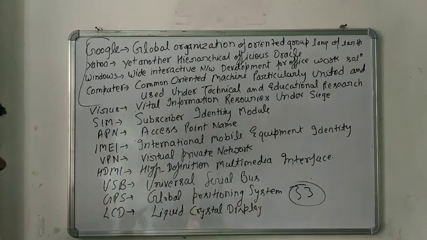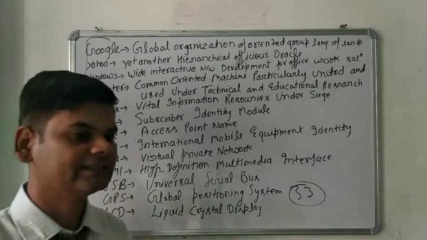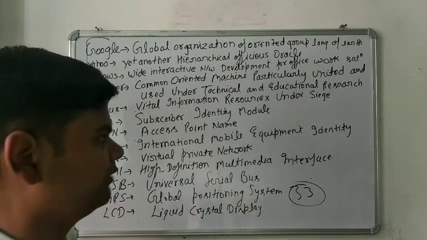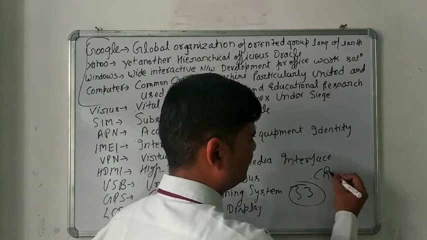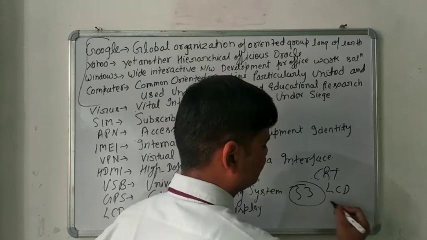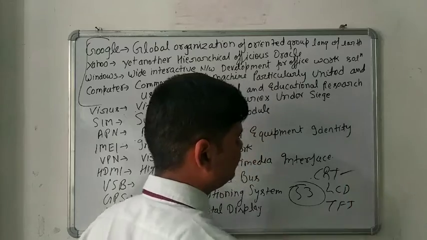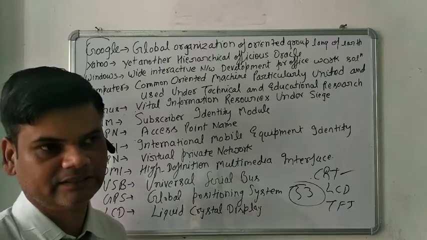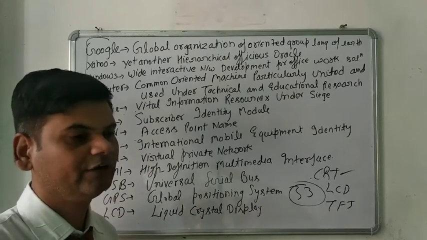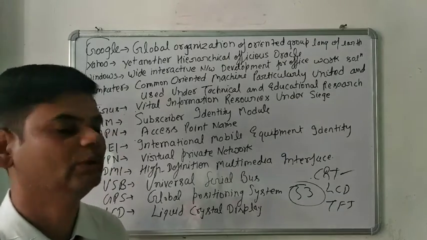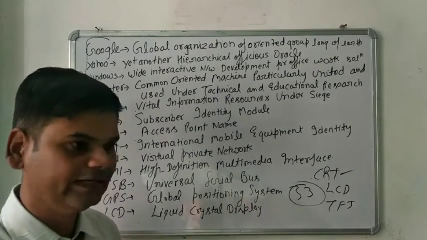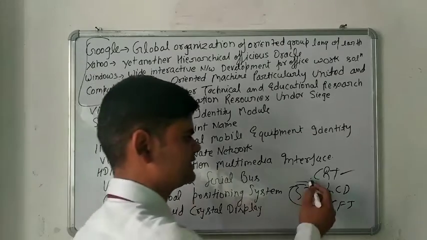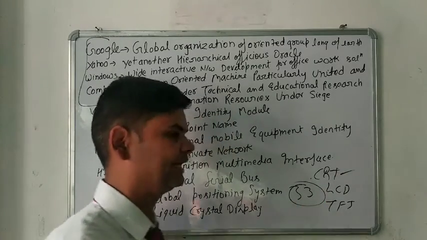The last one is the LCD, liquid crystal display. LCD is one of the forms of computer monitors. Basically, computer monitors come in three types: one is the CRT, one is the LCD, and the third one is the TFT. CRT is the basic structure of a computer monitor. In that we are using three color lights, three tubes. Every tube has one color, red, green, and blue. They combine with each other and form the color screen. That is CRT, cathode ray tube.